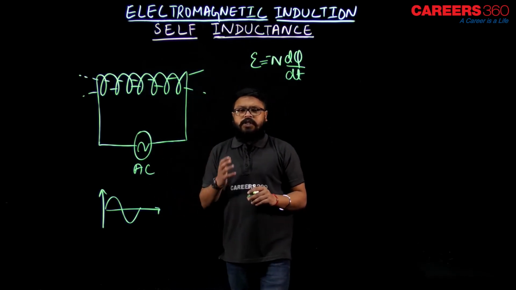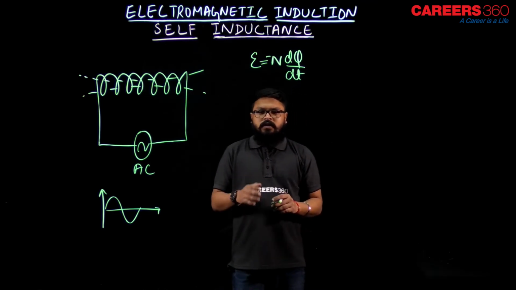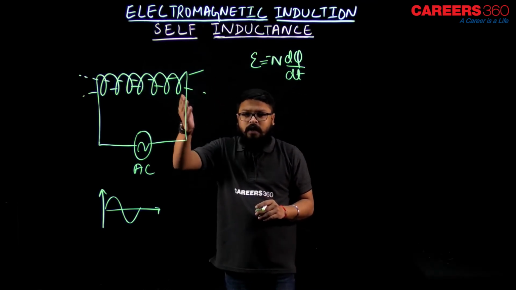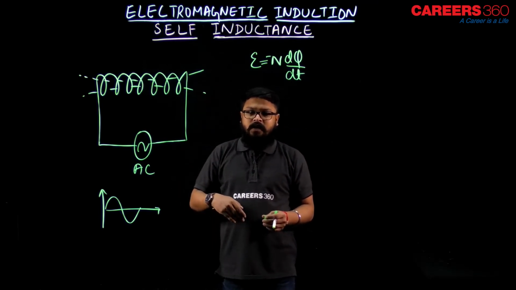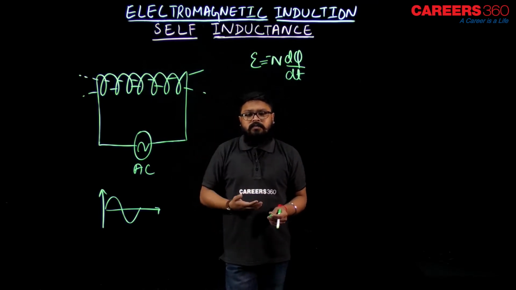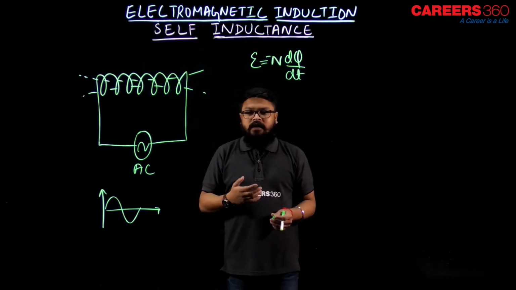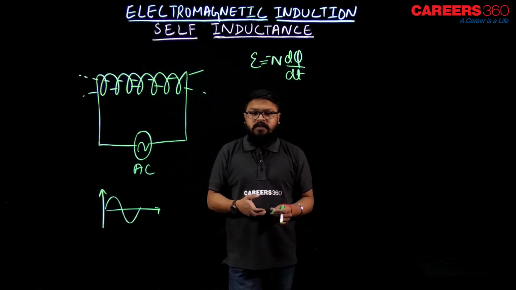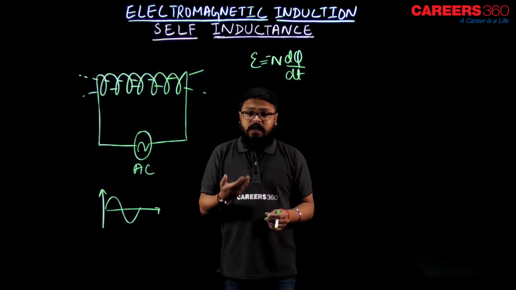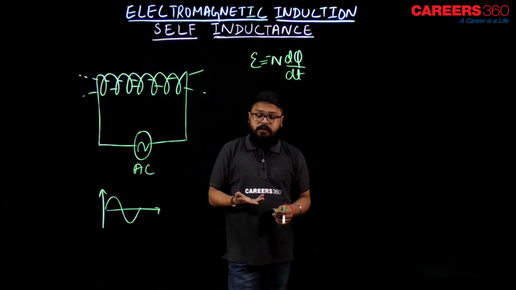So because of that change in magnetic field, the magnetic flux linked with the coil itself, because of its own magnetic field, changes. So because of its own magnetic field changing, its magnetic flux linked with itself changes, and because of that change in magnetic flux there is induced EMF, and because of that induced EMF there is induced current.